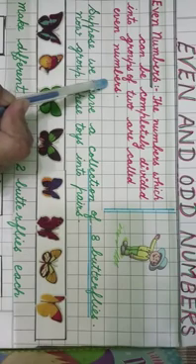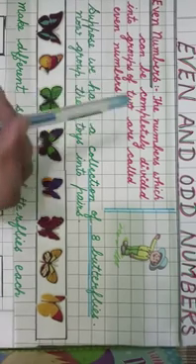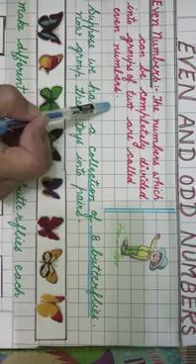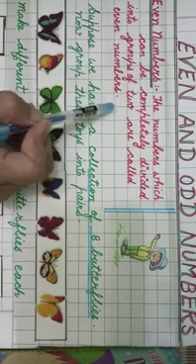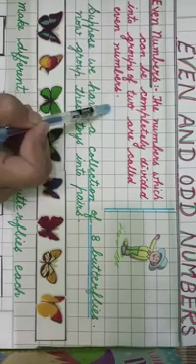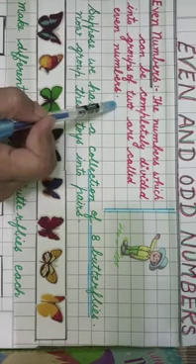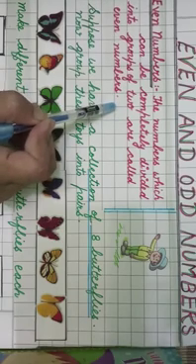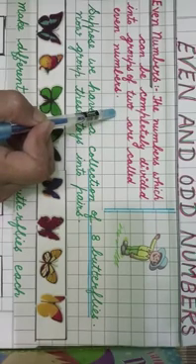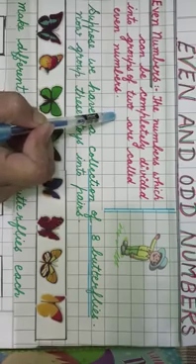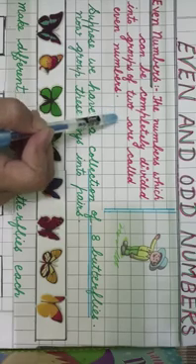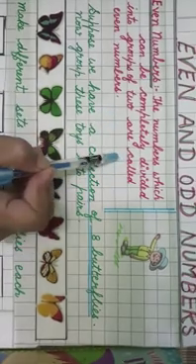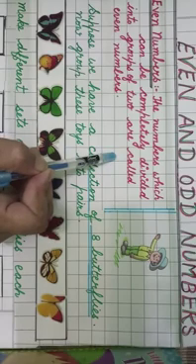Now what does it mean? It means that if we divide a number by 2 and we get the remainder 0, then the number is an even number. It means that if a number is completely divided by 2, completely divided means that we get the remainder 0, then the number is an even number.